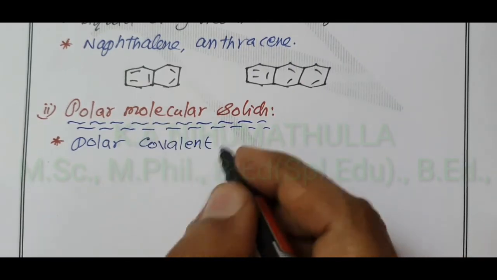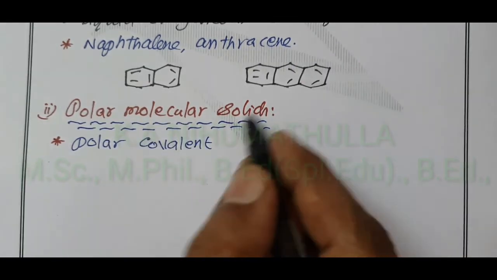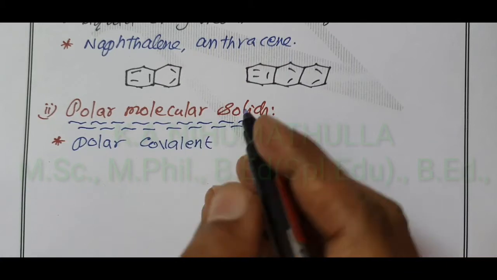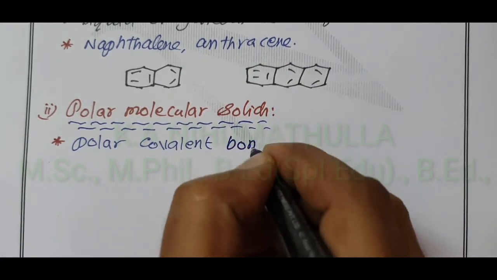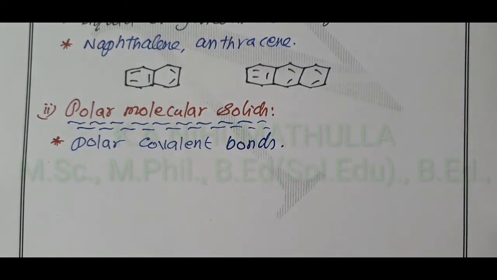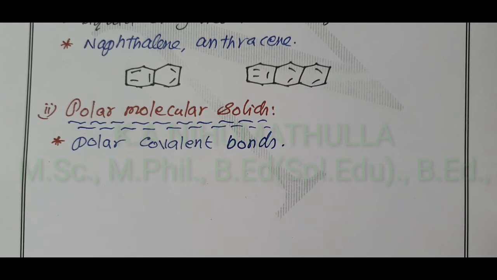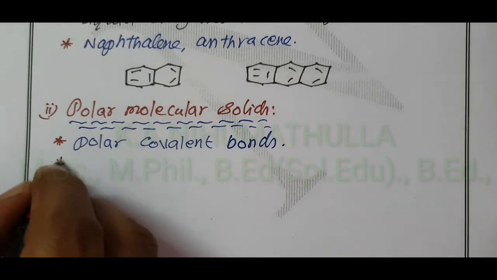In polar molecular solids, the molecules are held together by polar covalent bonds, by relatively strong dipole attraction.